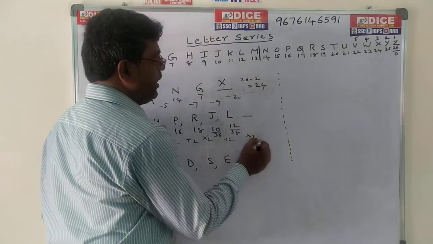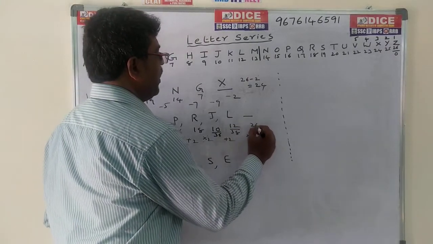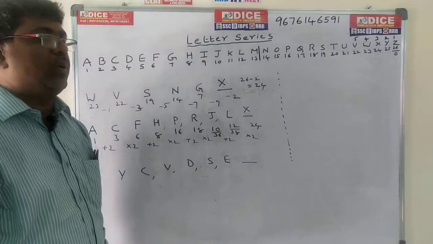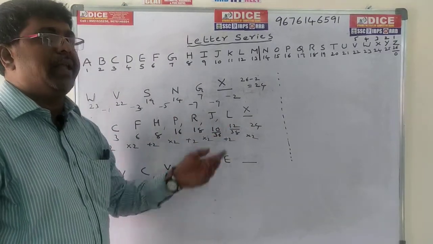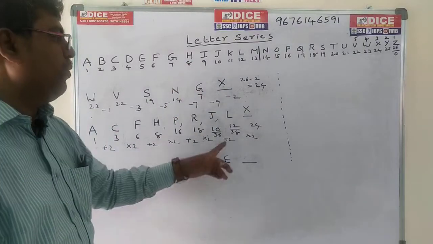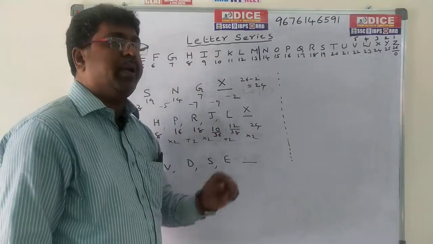Into 2 means 12 into 2, 24 is the answer. X is the answer. 12 into 2, you can take 38 or 12. If you take 38, it is a big number and then you have to subtract. That's why it is better to go for 12. 12 into 2, 24 is the value.